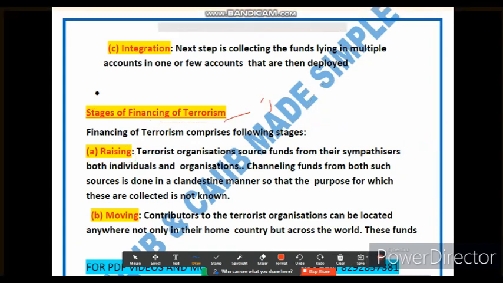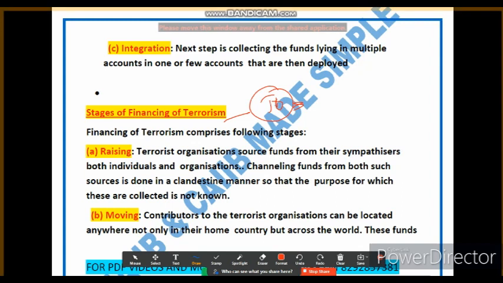Suppose a terrorist organization is there. This terrorist organization receives financial support from individuals. So who is supporting them?